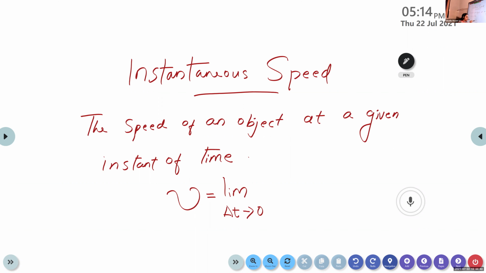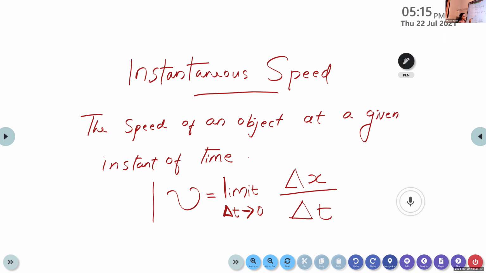This LIM represents limit. This triangle-like symbol represents delta, a small change. Limit delta t tends to 0, delta x divided by delta t.